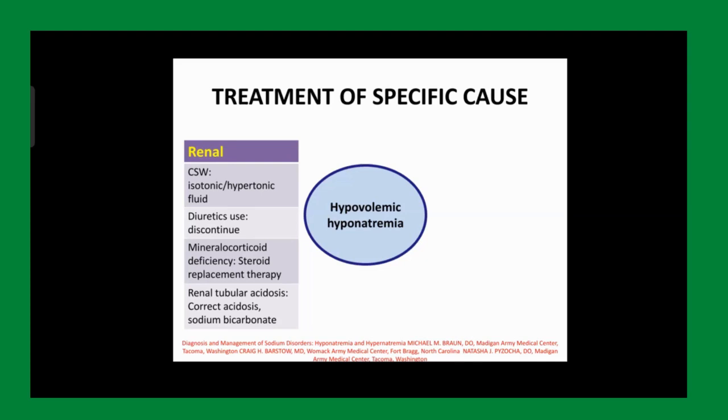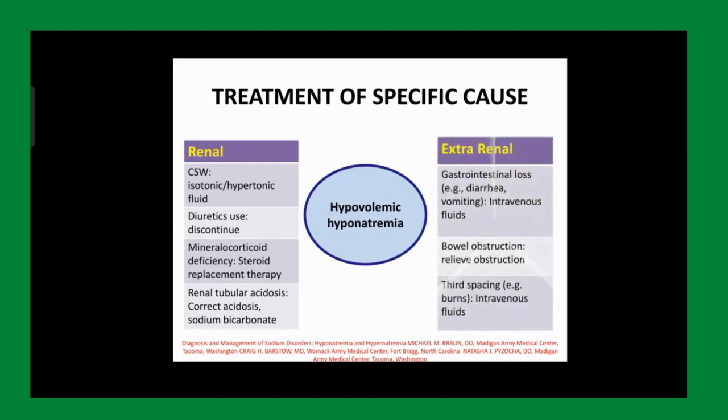If there is third spacing like burns, treat it with IV fluids. And if you are dealing with renal conditions like cerebral salt wasting, then you have to give isotonic or hypertonic fluid. If you are dealing with diuretic use, stop the diuretics. If you are dealing with mineralocorticoid deficiency, start steroids. And if you are dealing with RTA, give sodium, give bicarbs and give fluids so that you can correct the acidosis. Okay. If the patient is isotonic and he has hyponatremia.